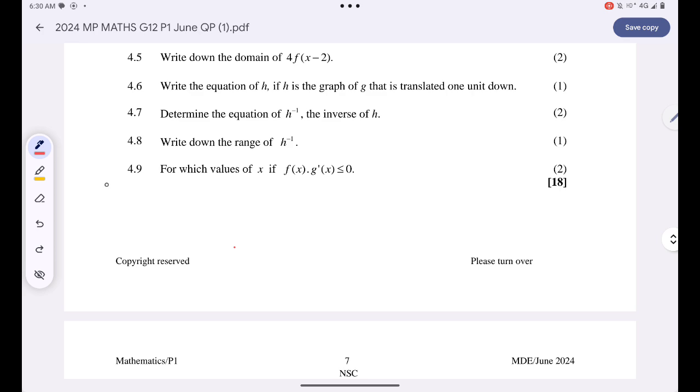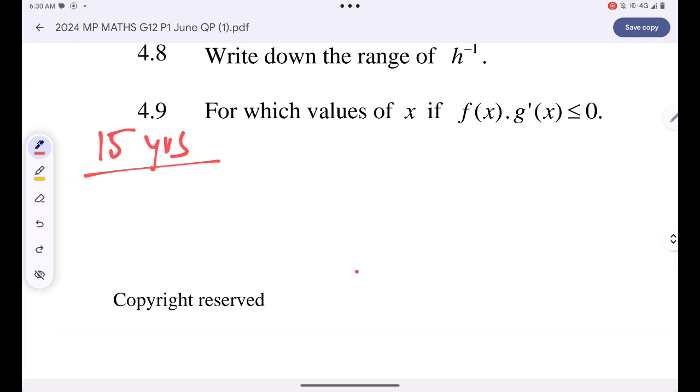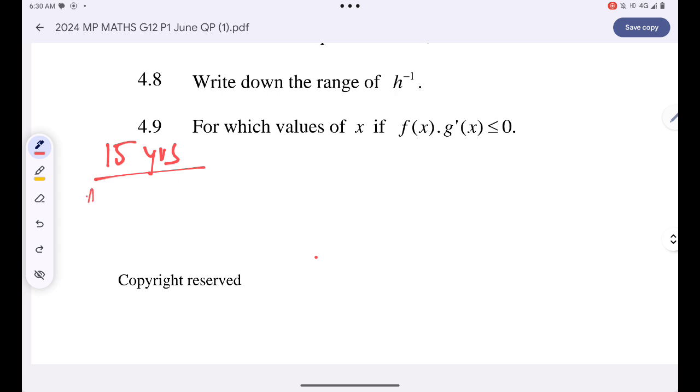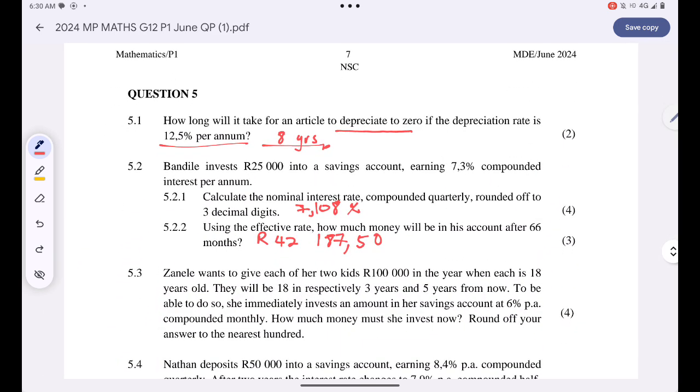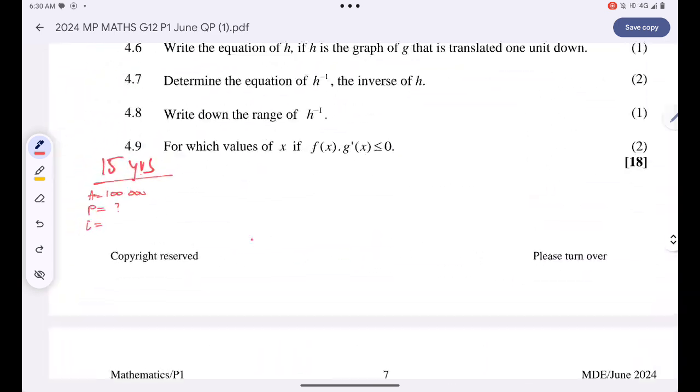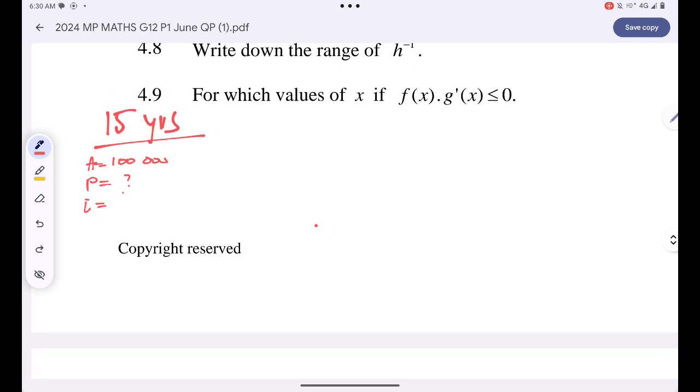For the first one, the one who is 15 years old right now, the future amount I want to have in the bank account is just 100,000. I don't know how much I should put in right now, but I know that interest is calculated. What's the rate of interest? 6% compounded monthly. That's just 0.06, because we'll just divide the 6 by 100, né?